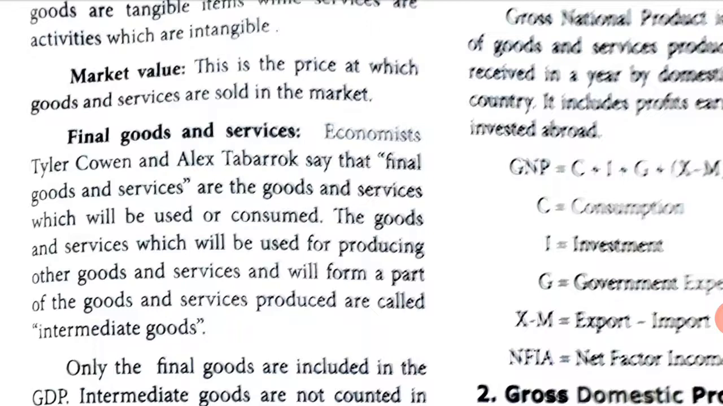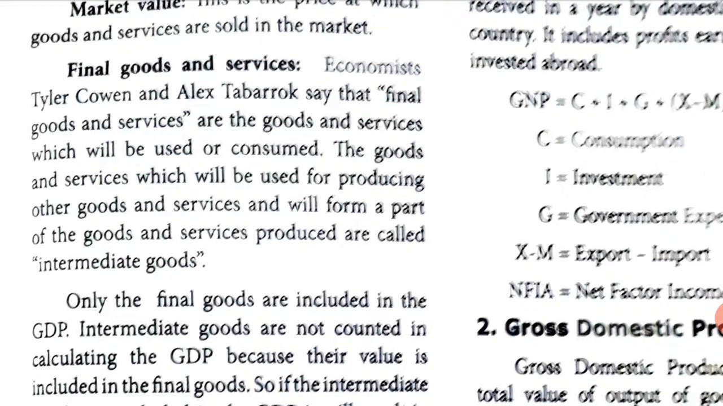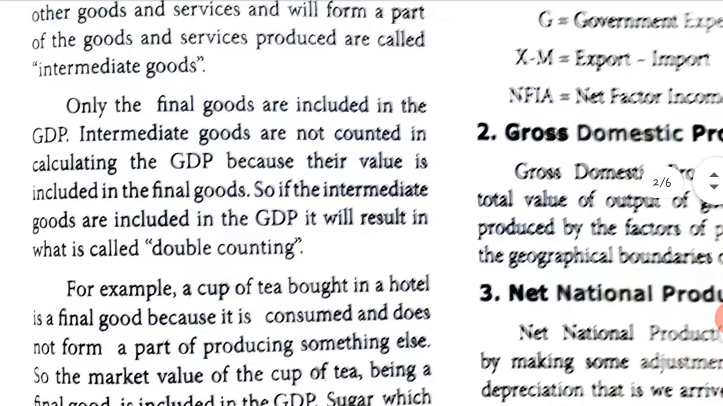The goods and services which will be used for producing other goods and services, and will form a part of the goods and services produced, are called intermediate goods. Intermediate means something that is in between. Before we produce a final product, certain products will be involved in between. Those goods are called intermediate goods. Generally, product is the outcome, and goods are the things that you use.